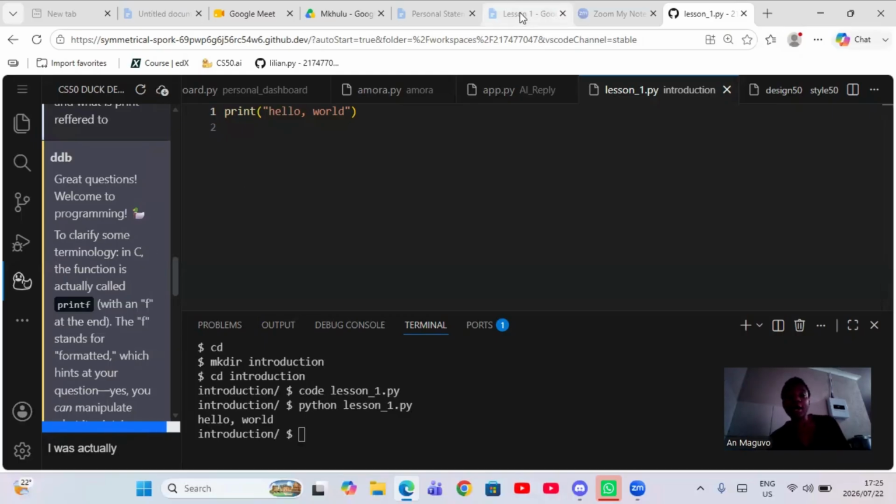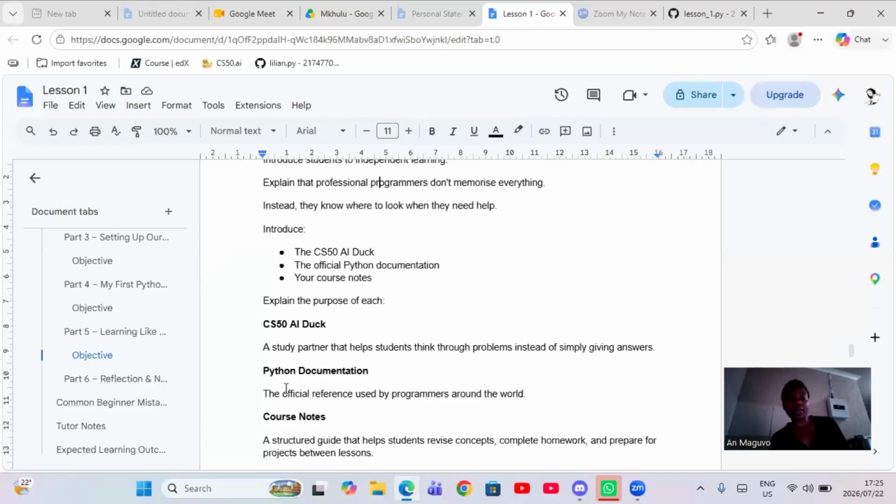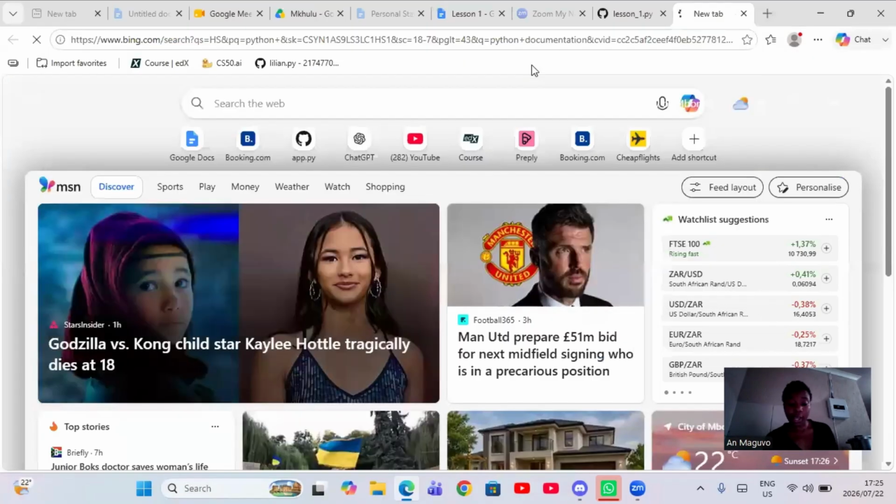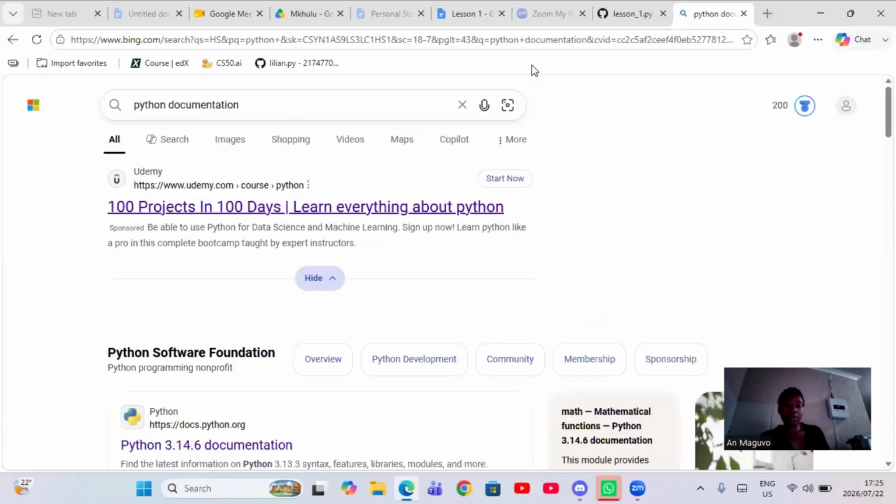We have the Python documentation. This is very important for you to learn how to use. So I'm gonna open another tab and we are going to type together Python space documentation. There it is. Okay, then I'm gonna scroll down.